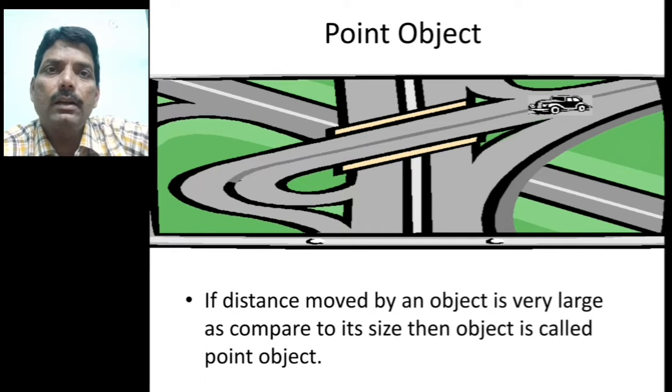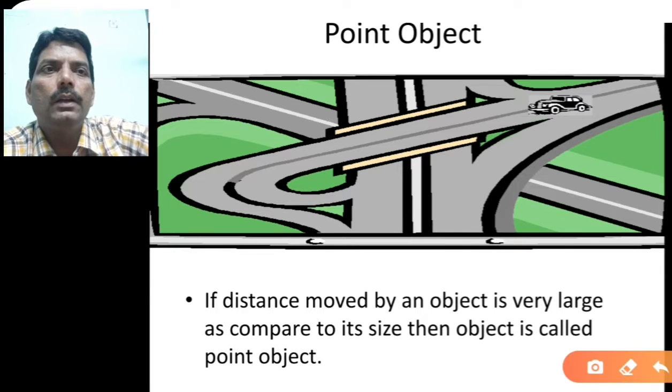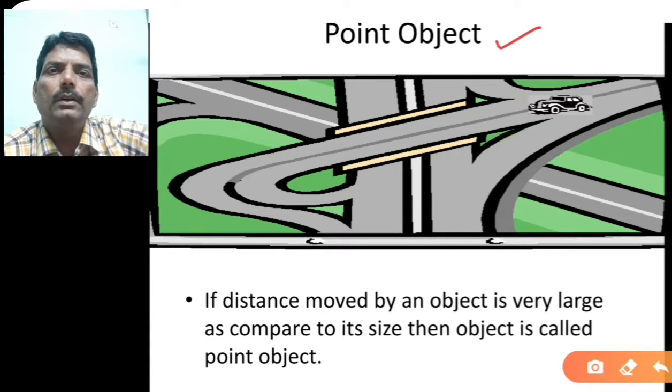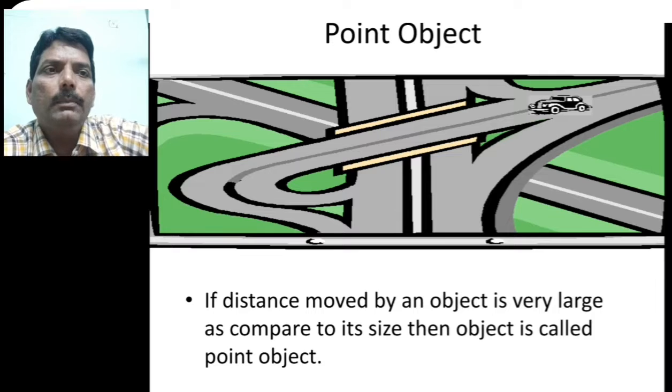So you can say that when you take the journey, this aeroplane is a point object. So if the distance moved by an object is very large as compared to its size, then the object is said to be a point object. This is the main concept of the point object. You have to remember this throughout this chapter. So keep it in mind about the point object.